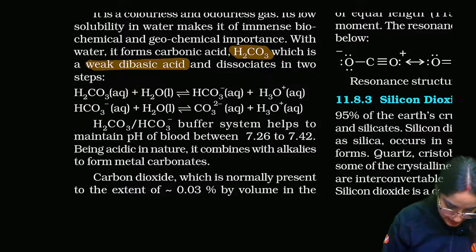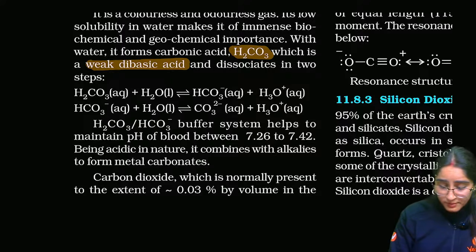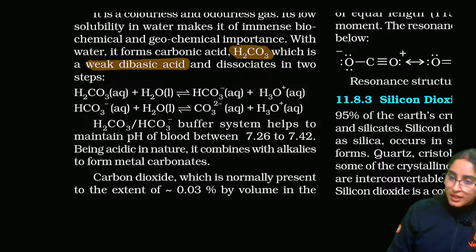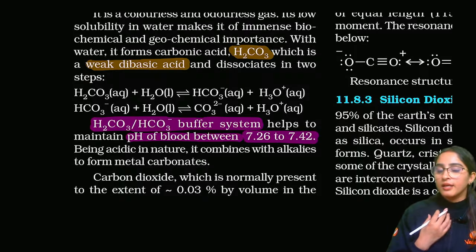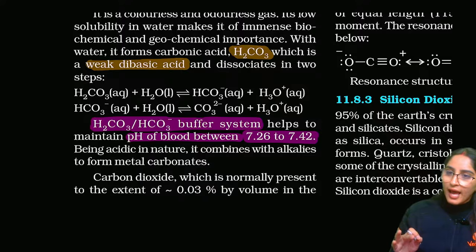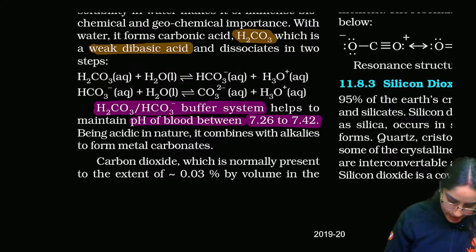Right? So now another important thing, that you must have studied in ionic equilibrium as well: what is the buffer inside our blood? Inside our blood, the buffer is H2CO3, and this buffer system helps to maintain the pH of the blood between this and this. So in our blood, the buffer is carbonic acid and bicarbonate. That is the buffer that we have, right?